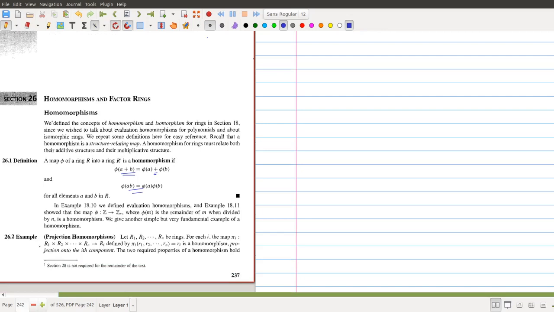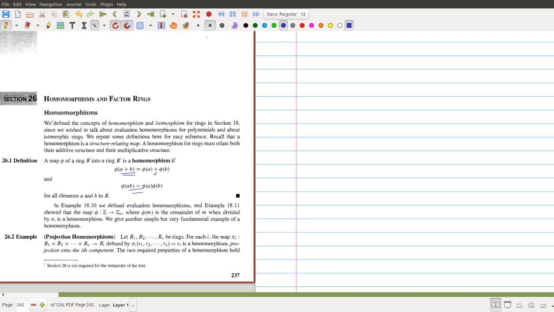An interesting example of ring homomorphism is projection homomorphism. If R1, R2, etc., Rn are rings, then the Cartesian product of those rings R1, R2, etc., Rn is also a ring. So we can define a map from R1 cross R2 cross etc. Rn to the ith component of that Cartesian product, defined as pi i of (R1, R2, etc., Rn) is Ri, the ith component of this n-tuple.